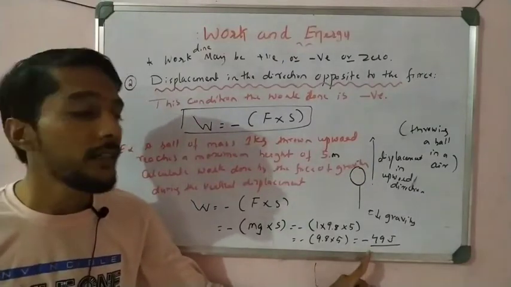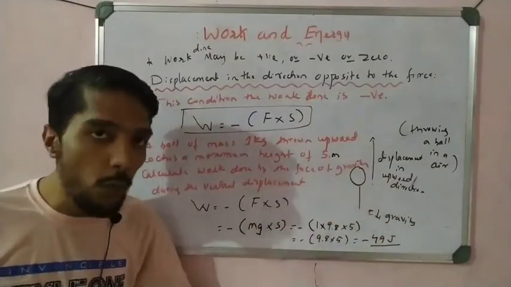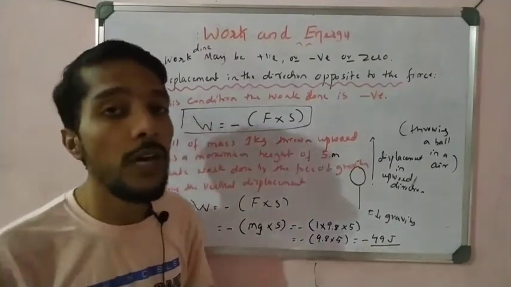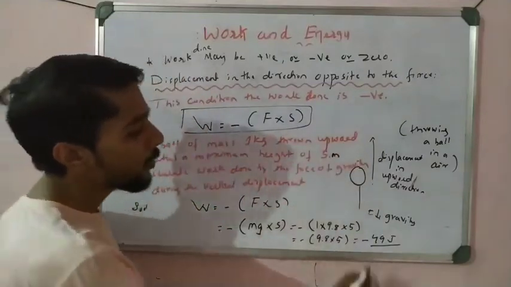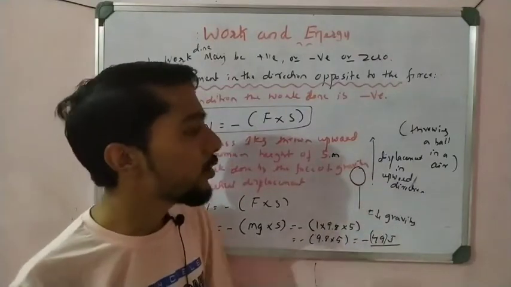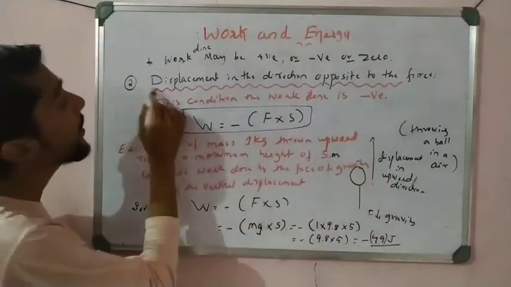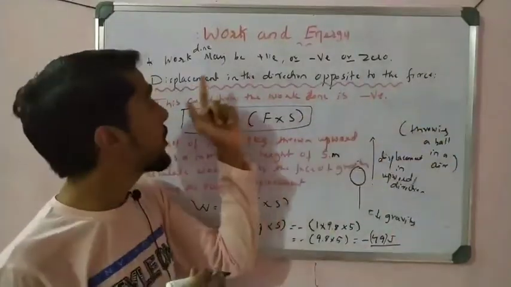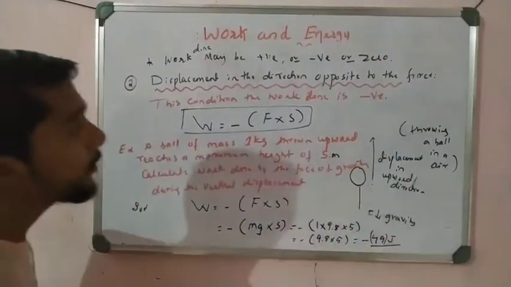This minus sign shows that the work done by the gravity on the object is negative, right? Gravity is downward and the object is moving upward. So this minus shows that the force direction and the displacement direction are opposite. That is what the minus sign shows. So minus 49 is nothing but the direction of gravity being opposite to the direction of displacement, which means the ball is moving upward. Students, one very important point: the work done is negative when the displacement is in the direction opposite to the force, right?